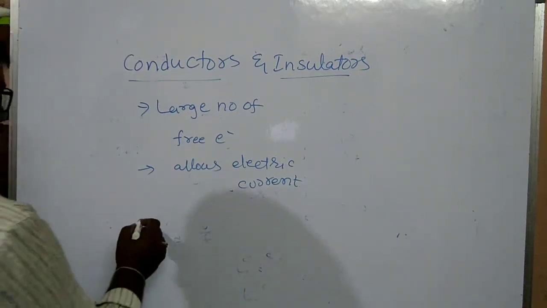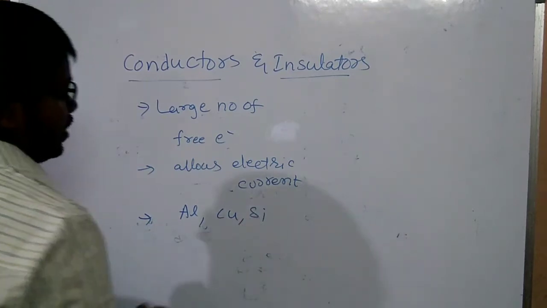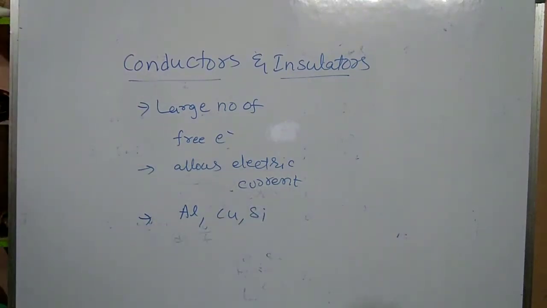We can say conductors. Aluminum, copper, silver are examples of conductors.